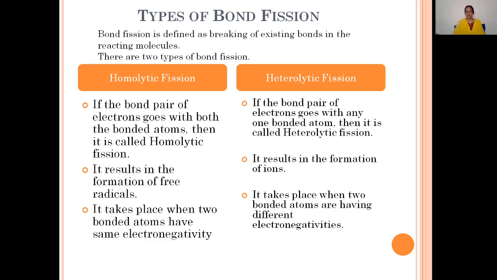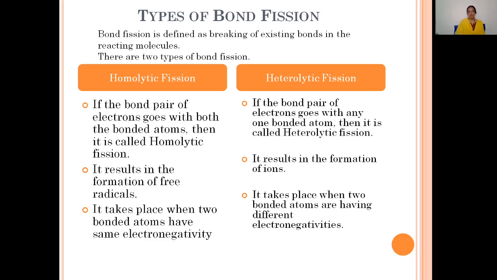One is positively charged, and positively charged ions in this heterolytic bond fission are known as electrophiles, and the negatively charged ions produced during the heterolytic bond fission are called nucleophiles. Now, the third one is this homolytic bond fission.